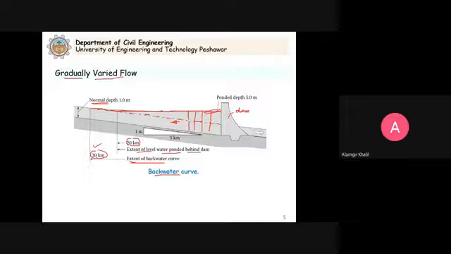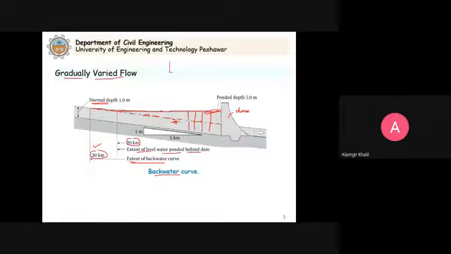Why are we interested to know about this? Because now the water flows in this channel at this depth here. But because of the dam, the water level has increased. So what will be the problem? If this channel does not have sufficient capacity to carry the water, it will be overflowed.